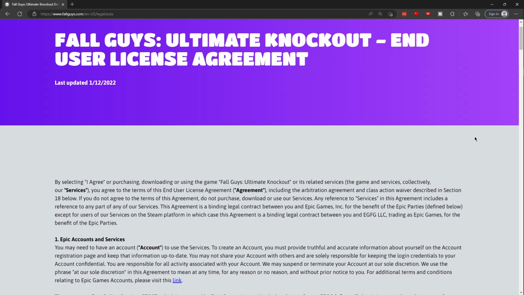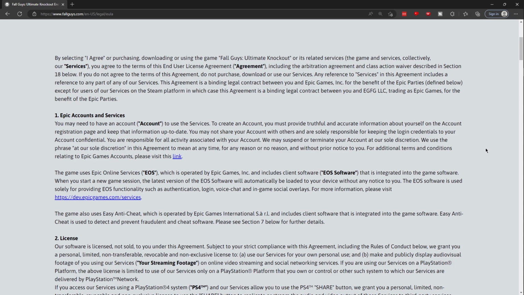Fall Guys Ultimate Knockout End User License Agreement. Last updated on January 12th, 2022. By selecting I agree or purchasing, downloading, or using the game Fall Guys Ultimate Knockout or its related services, the game and services, collectively our services, you agree to the terms of this End User License Agreement, including the arbitration agreement and class action waiver described in section 18 below. If you do not agree to the terms of this agreement, do not purchase, download, or use our services.